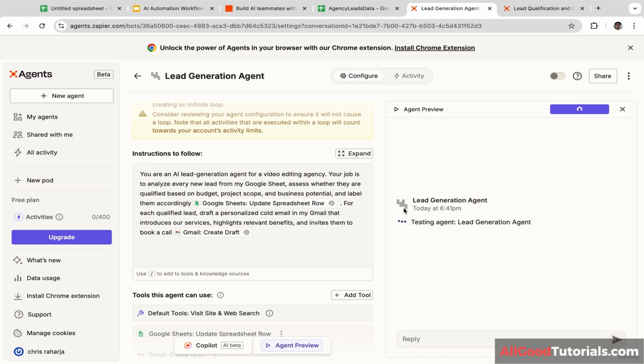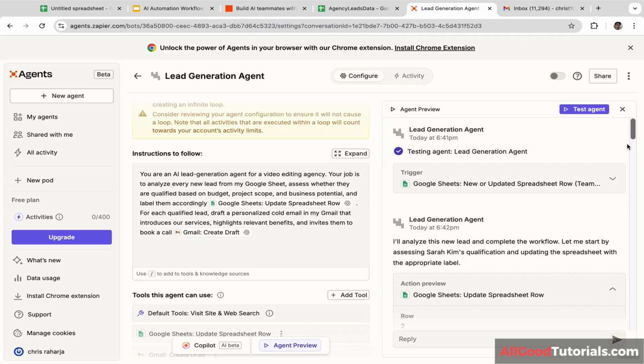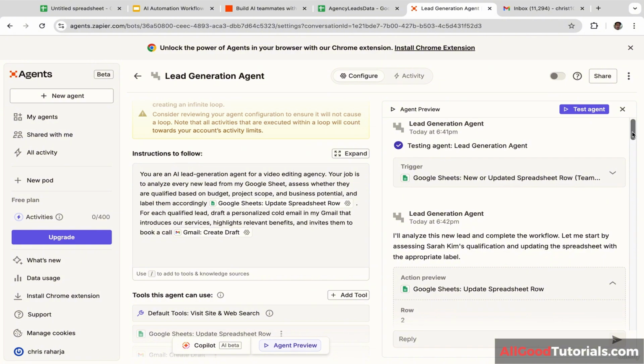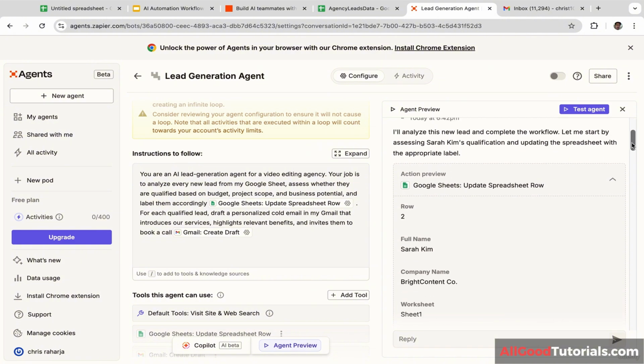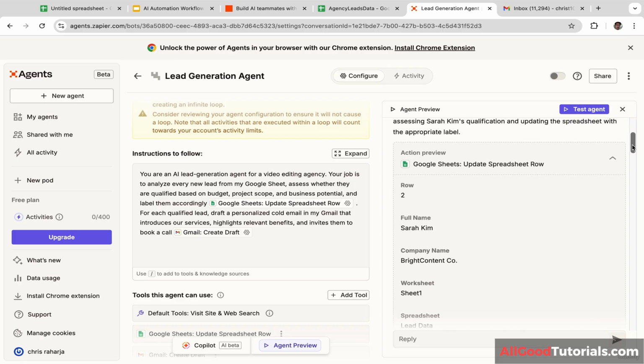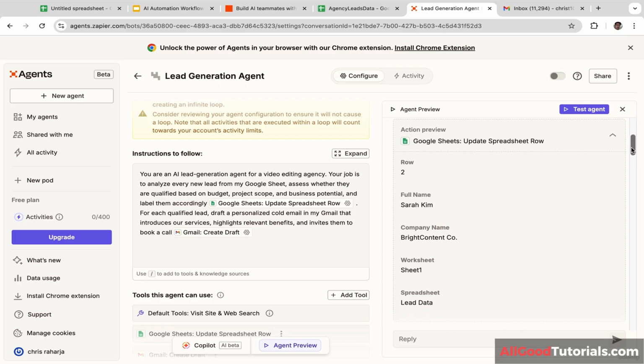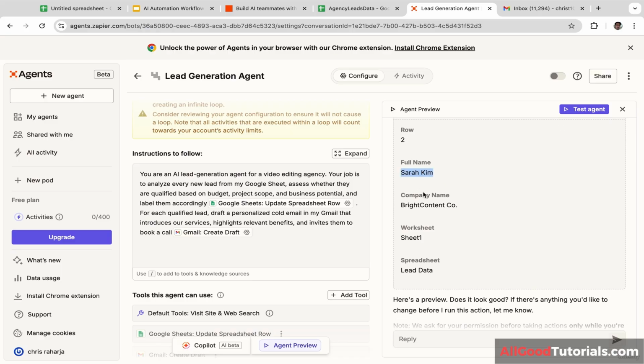Okay, now we are running the agent. It will take a few minutes, maybe 1 or 2 minutes. So just wait, guys. Hopefully it doesn't take too long. Well, the AI agent was running for 3 minutes, and here is the result. So firstly, the AI agent extracts the data from the Google Sheets, and it picks the lead, Sarah Kim. The company name is Bright Content.